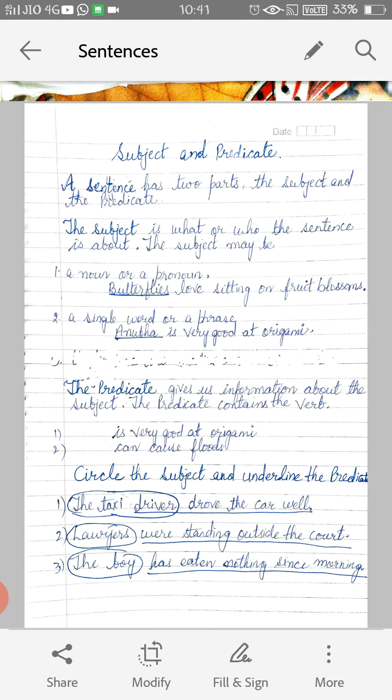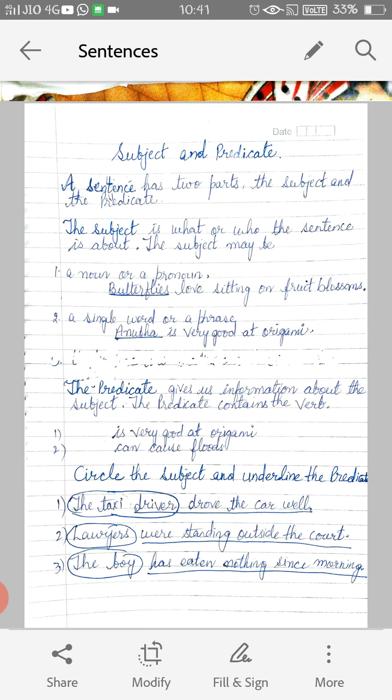Sangya means the name of the person or the thing or a place. Here we have given one example also. Butterflies love sitting on fruit blooms. So butterflies is the subject and the rest of the sentence is the predicate.